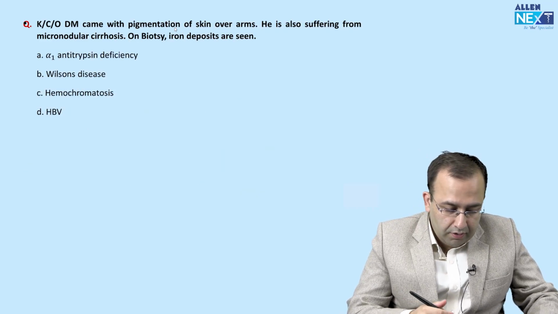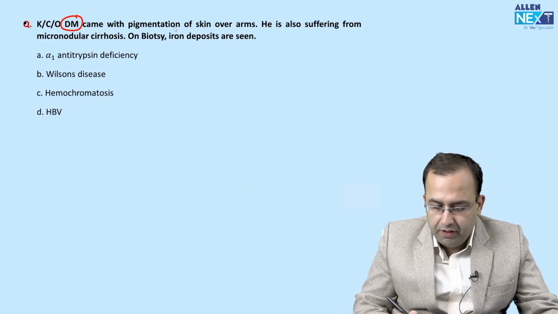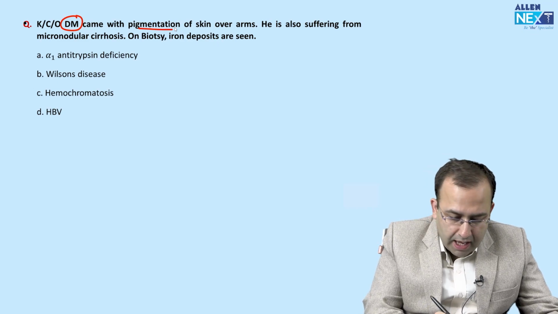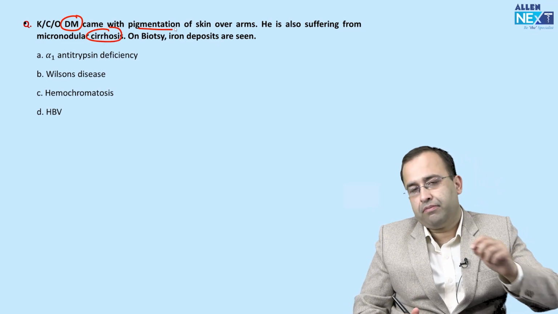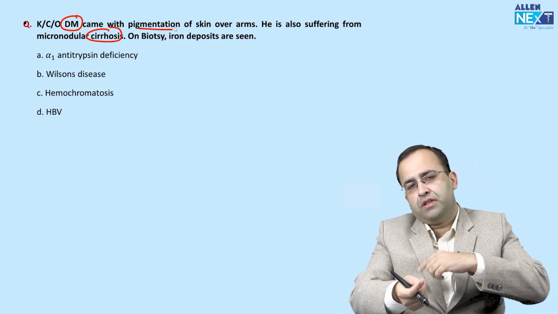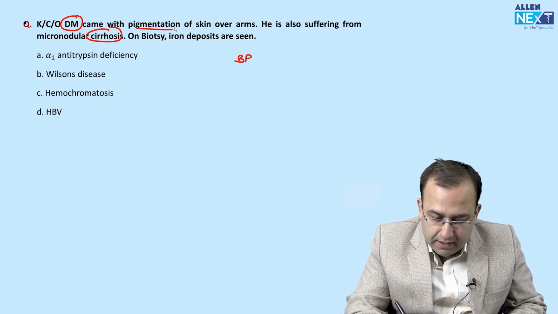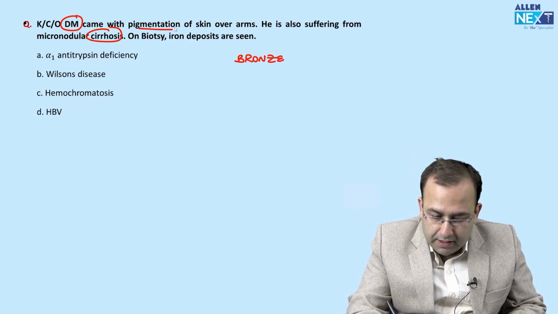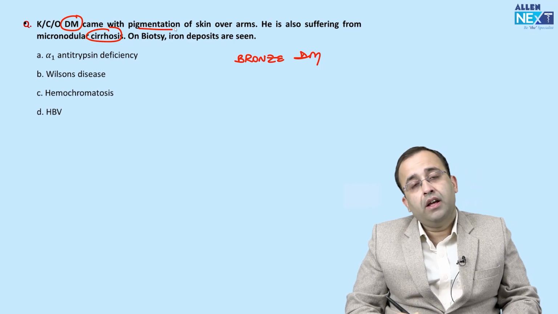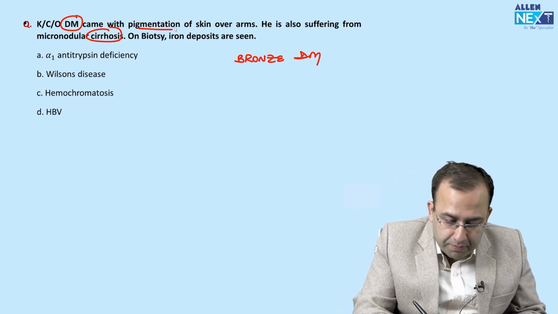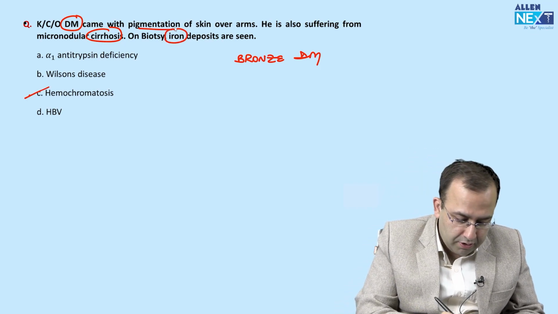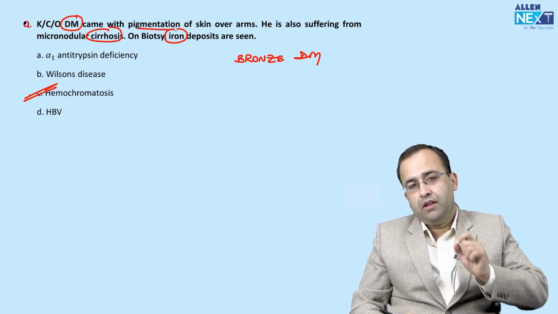Next, known case of diabetes, came with pigmentation of skin over arms and he is suffering from cirrhosis. Pigmentation of skin with cirrhosis and diabetes. What is the skin color? Bronze diabetes. Examiner even told you that on biopsy iron deposits are seen. Diagnosis, hemochromatosis.